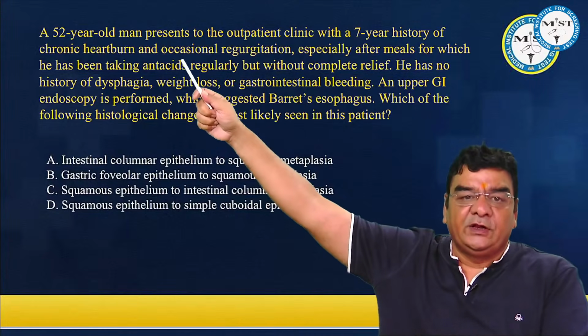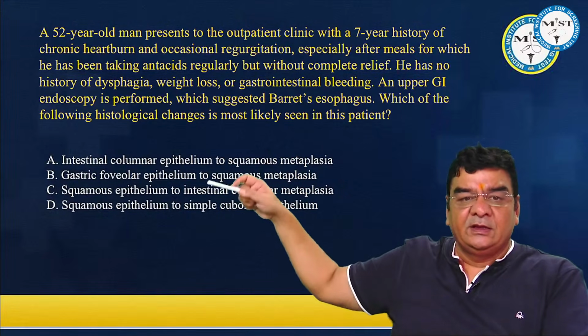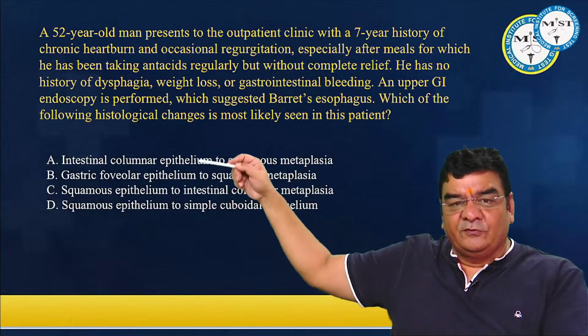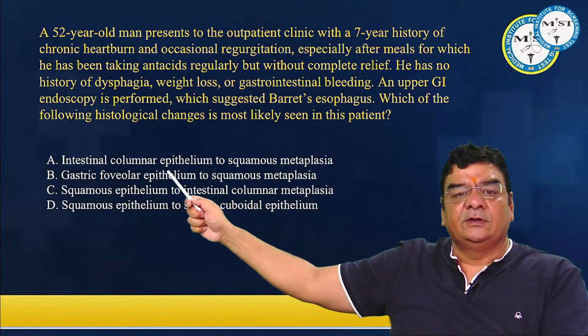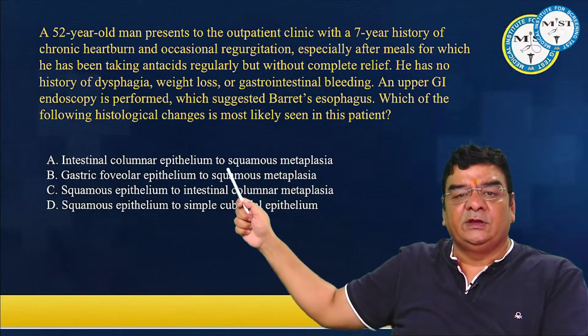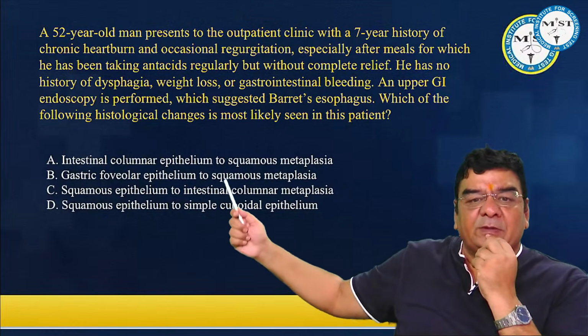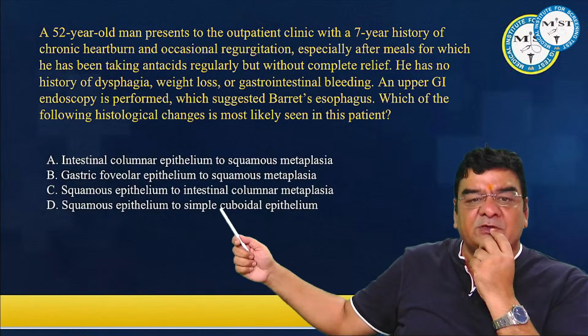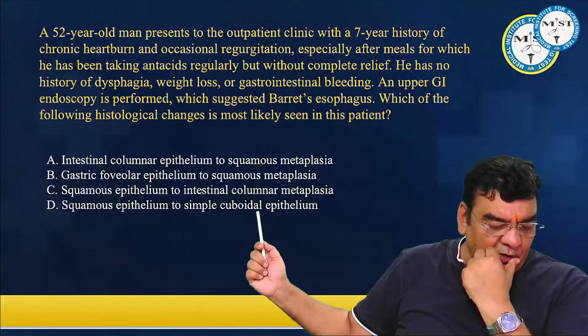This is a 52-year-old man presenting to the outpatient clinic. If we just focus on the options first before reading the question, they say intestinal columnar epithelium to squamous, gastric foveolar epithelium to squamous, squamous epithelium to intestinal columnar, squamous epithelium to simple cuboidal.